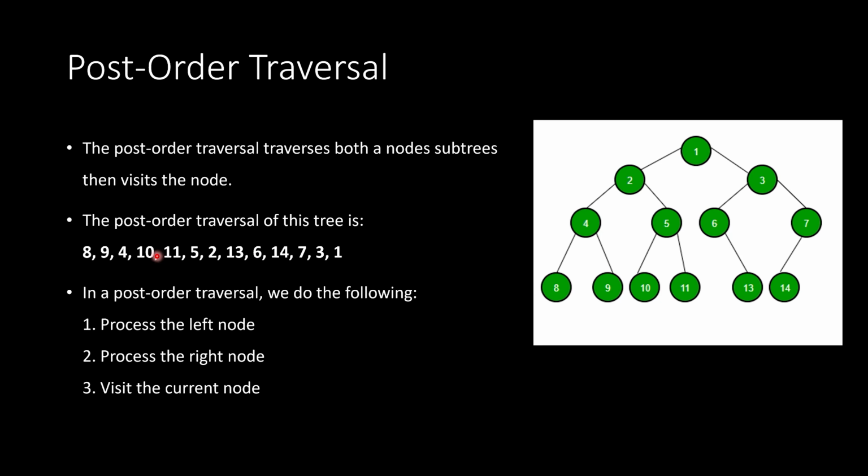So we process 10, mark that down, process 11, mark that down, come back up to 5. Now we can visit that because we've done the left and the right subtree. Okay, now we come to 2. 2 has now completed the left and the right subtree. So now we mark down 2, which is what we do right here.